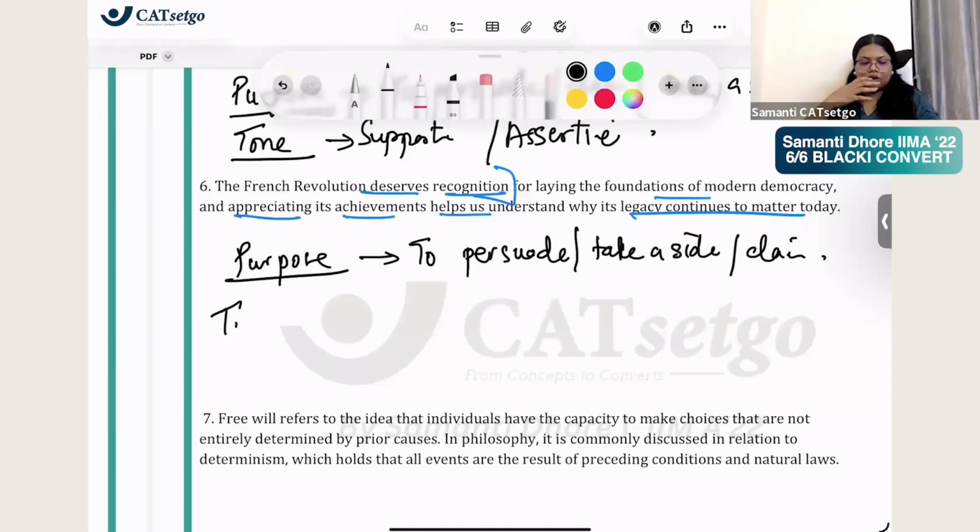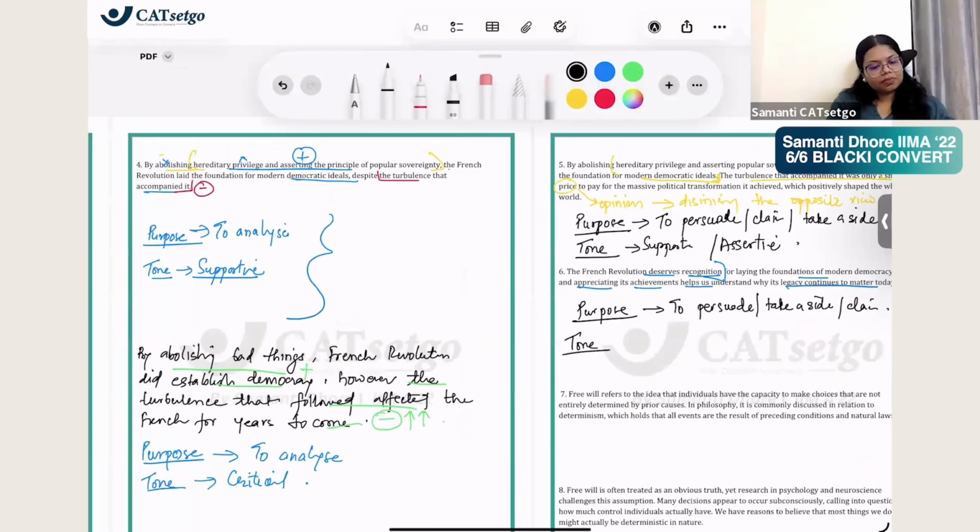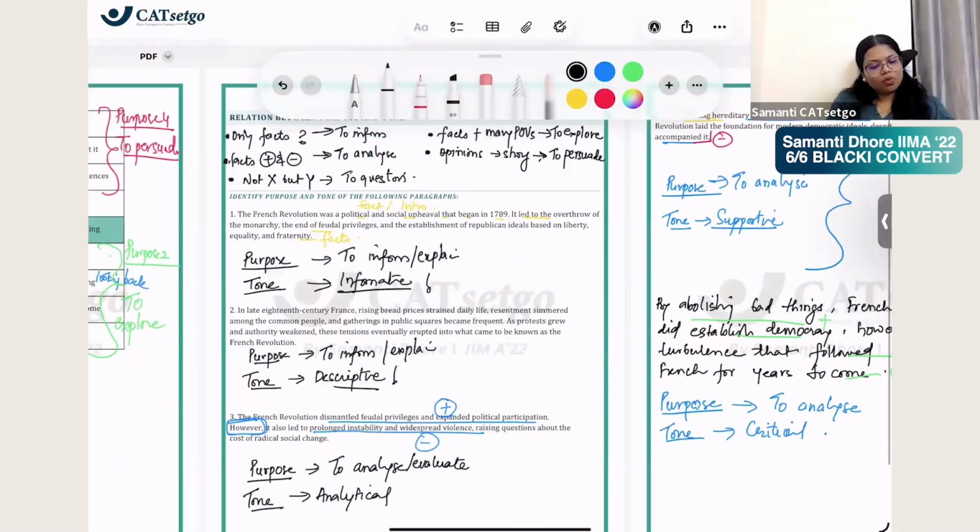What is the tone now? Again, go by the list. Go by the list. Persuasion की जो list थी ना, उसके through जाओ. What were the tones? What were the tones here? Where is it? Persuasion की tones, huh? What are the tones? Supportive, critical.